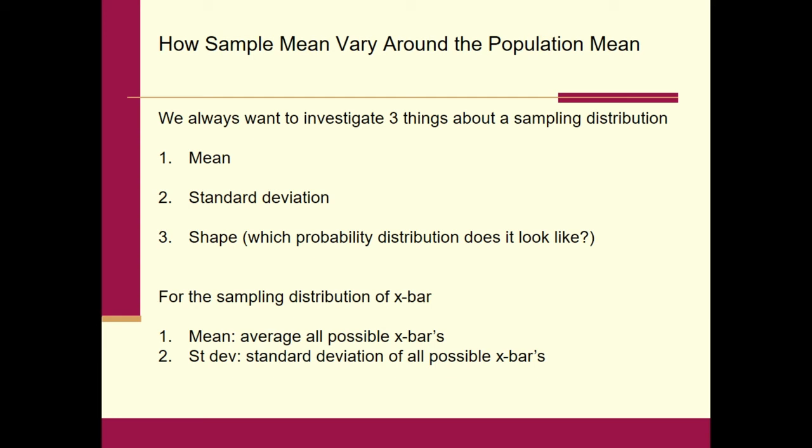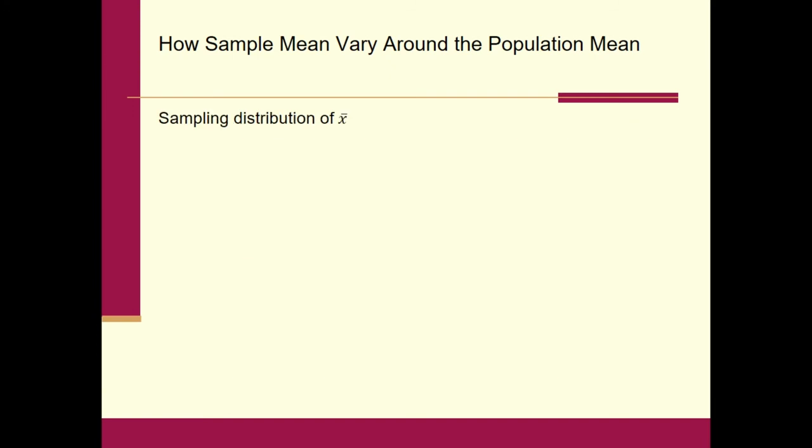But there are shortcuts to this, just like we saw with the sampling distribution of p hat. What we found out is that if you averaged all possible X bars in the sampling distribution, if you could theoretically do that, the average would always come out to the exact value of whatever mu was. It's as simple as that. Whatever the population mean is, that's going to be the mean of the sampling distribution of X bar.